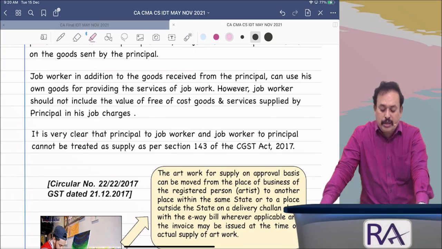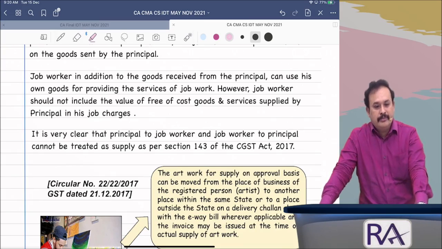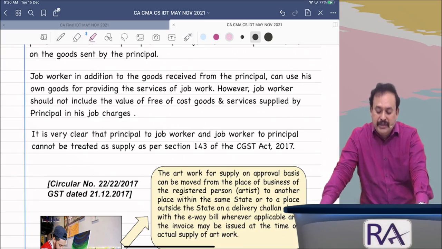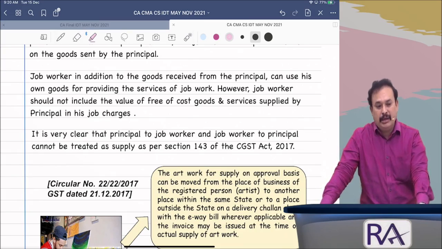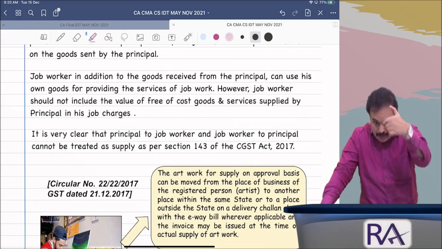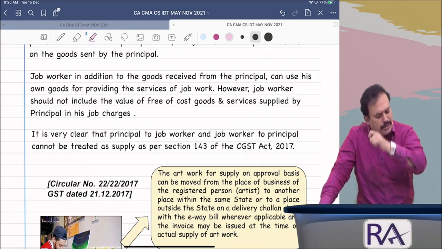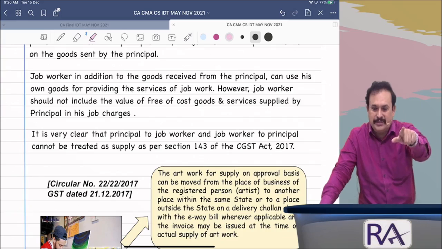However, the job worker should not include the value of free of cost goods and services supplied by the principal in his job work charges. The value of the freely provided BMW car to the job worker for service should not be included in the value of job work charges.